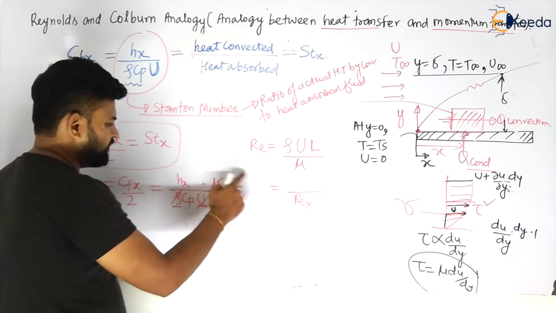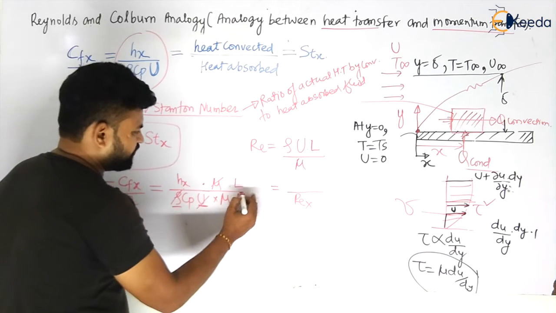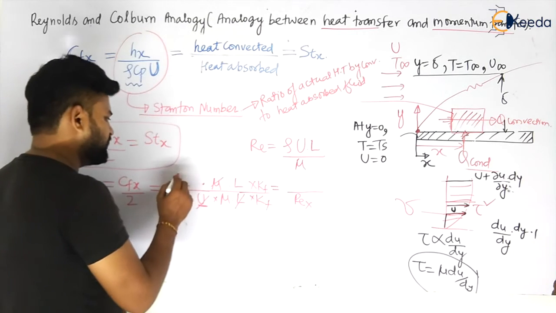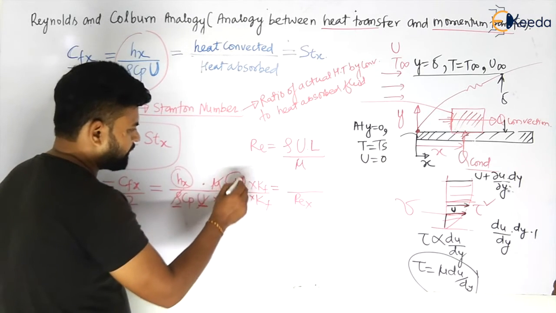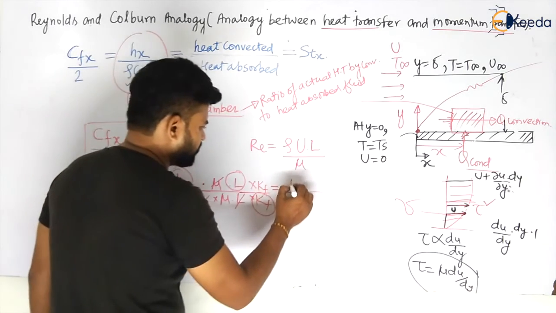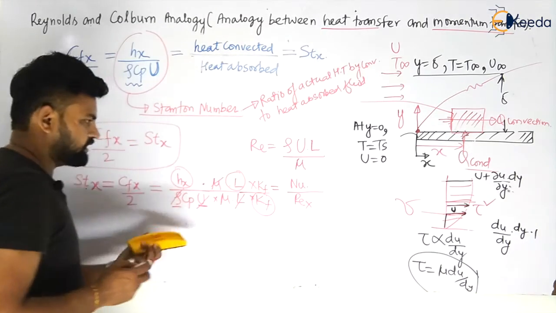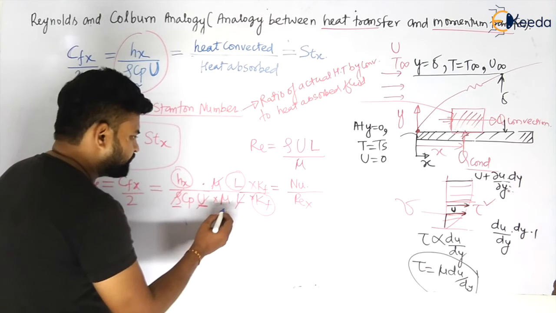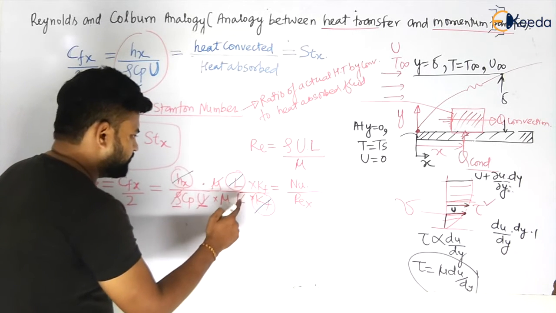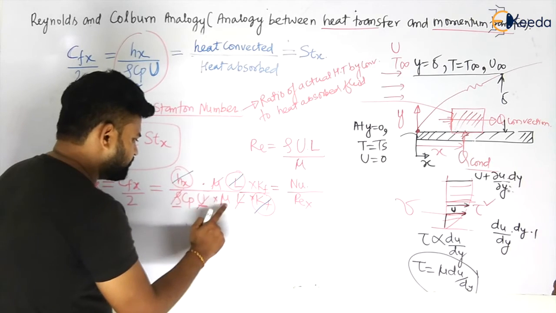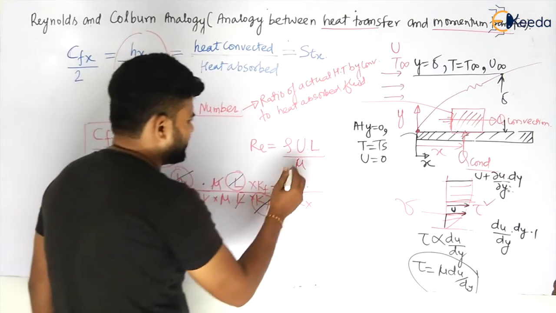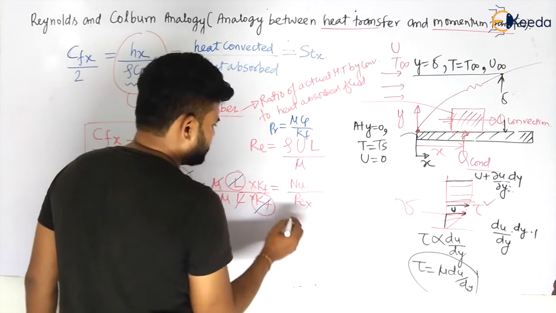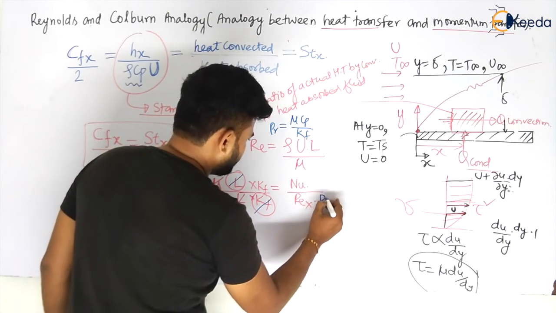Now HxL by K. If you have conductivity here, my dear students, conductivity of fluid. HxL, the characteristic dimension, by Kf is nothing but your what? Nusselt number, my dear students, Nusselt number. And if you see the remaining term, this has gone. So the remaining term is mu Cp by Kf. So what is mu Cp by Kf, my dear students? That is Prandtl number.